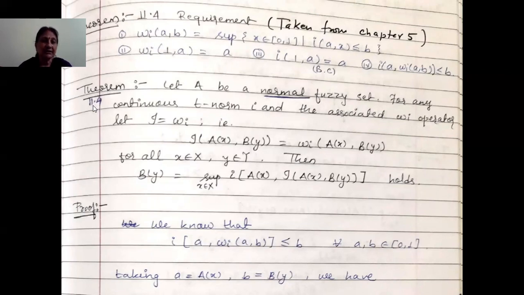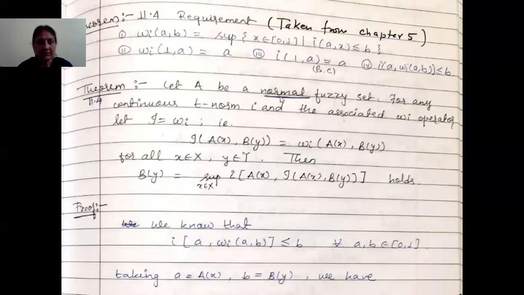So let us start with the statement of this theorem. Let A be a normal fuzzy set. And what is a normal fuzzy set? You know that a fuzzy set A is said to be normal if its height is equal to 1. That means H(A) is equal to 1. Height is 1 means that there exists at least one element x0 belonging to A, capital A, such that its membership in that fuzzy set is equal to 1. That means A(x0) is equal to 1. So normal fuzzy set means the height of the fuzzy set is 1.